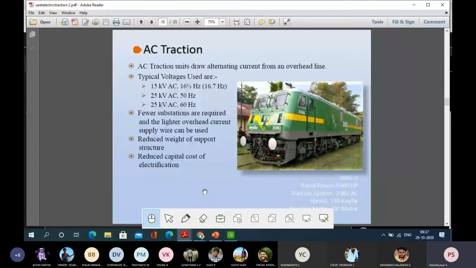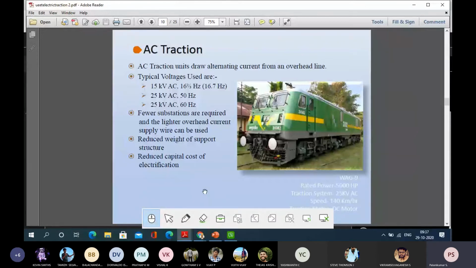DC, then automatically a rectifier is needed, and a rectifier involves a lot of semiconductors. So all these problems can be avoided. The simple thing we are doing is stepping up and stepping down to the required voltage. Railways receive power at 130 kV, and in the overhead transmission line it is converted into 25 kilovolts. So a simple transformer is enough to step up and step down the voltage to the required one. That will reduce the capital cost of electrification. So the main advantage is that it will reduce the cost.